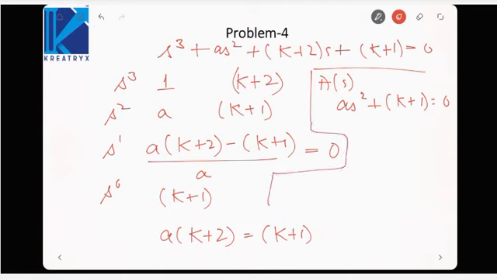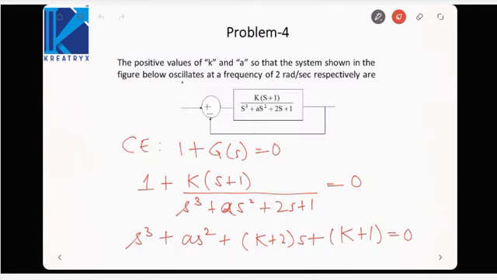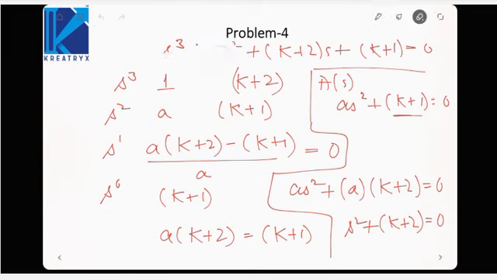Okay. Now substitute the value of k plus 1 here. It will be s square plus k plus 2 equal to 0. So it will be s square plus k plus 2 equal to 0. Now the oscillation frequency is given to us as 2 radian per second. Finding oscillation frequency from here,